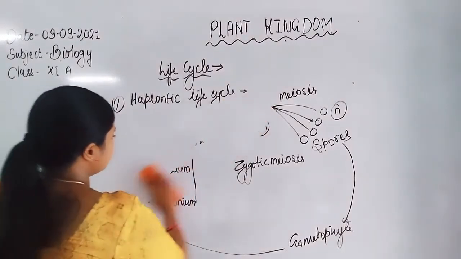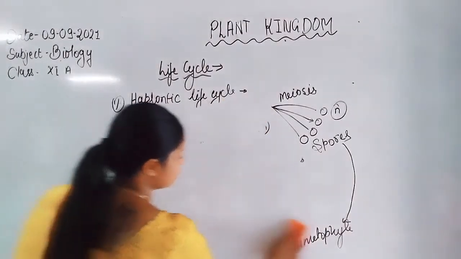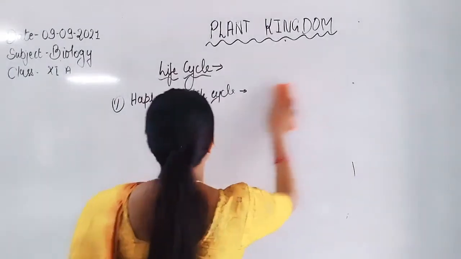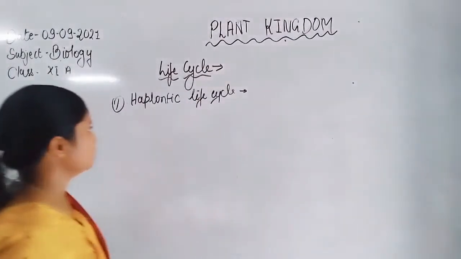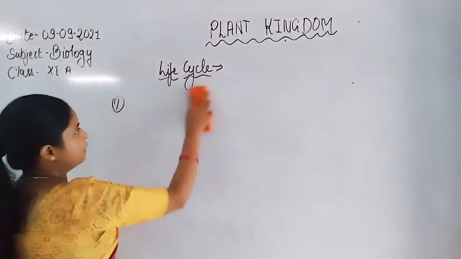Now next is the diplontic type of life cycle.